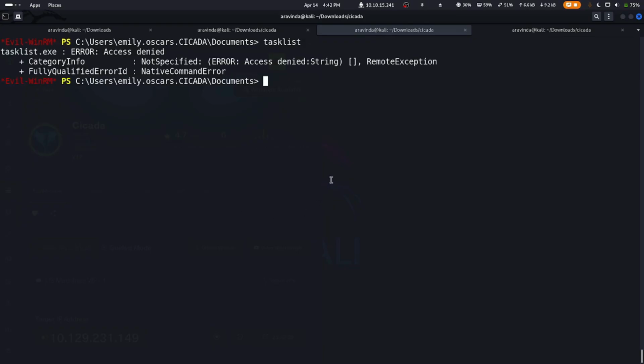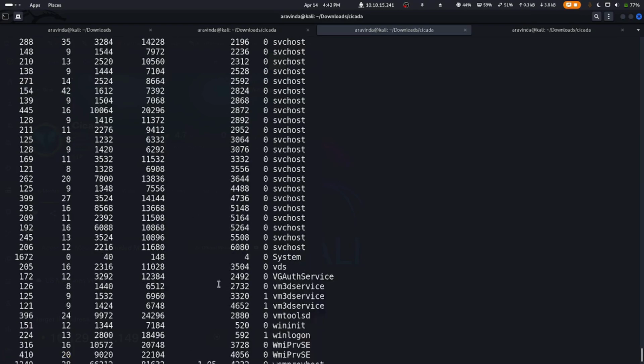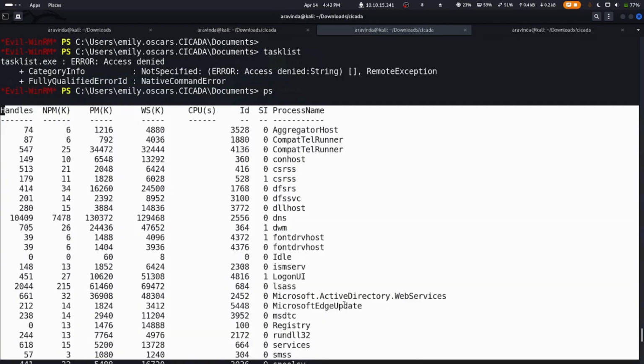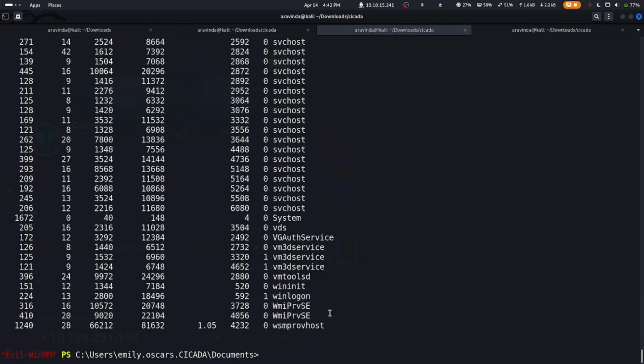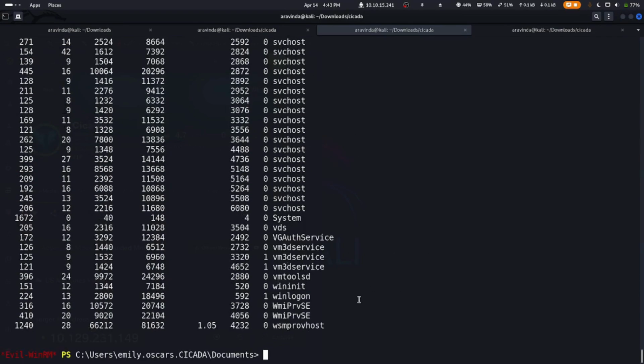So access is denied. So we do PS to get the processes. So these are the processes which are running. So we can try to exploit the services which are running if there is any service. So this is one of the lateral movement techniques.